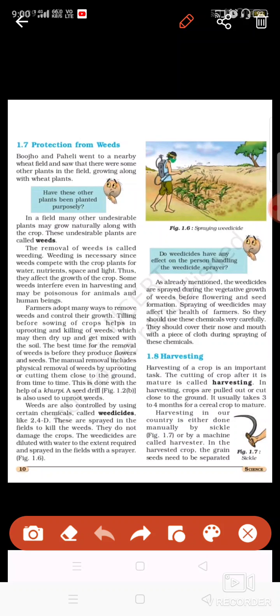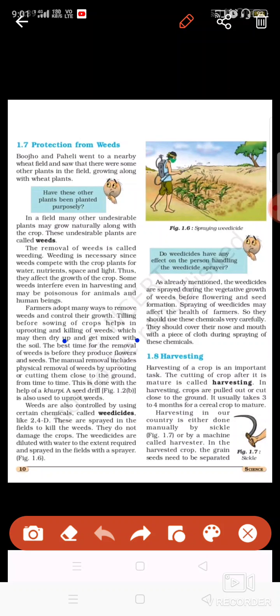What weedicides do, you can see here, this farmer is sprinkling the weedicide on the field. In that manner, if there is any growth of excessive plants, these weeds will be destroyed. So these weedicides destroy the weeds. An example of such is 2,4-D. One more thing is there, a natural thing, like neem leaves. Neem leaves are boiled, and this water can be used to kill the weeds.